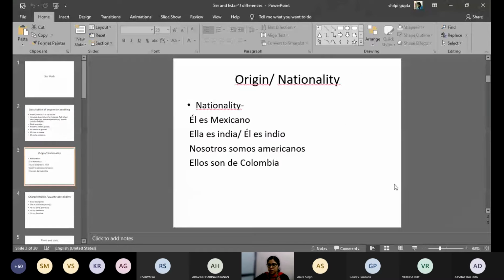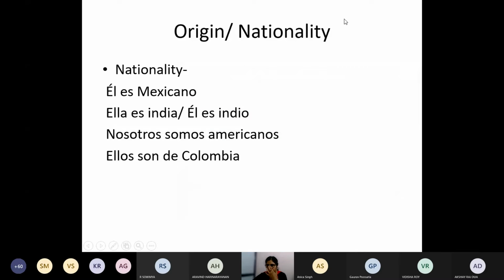Another use is your nationality or origin. For example, if somebody asks, ¿de dónde eres tú? I say, yo soy de la India, or yo soy de Mumbai, yo soy de Banaras, or different places.